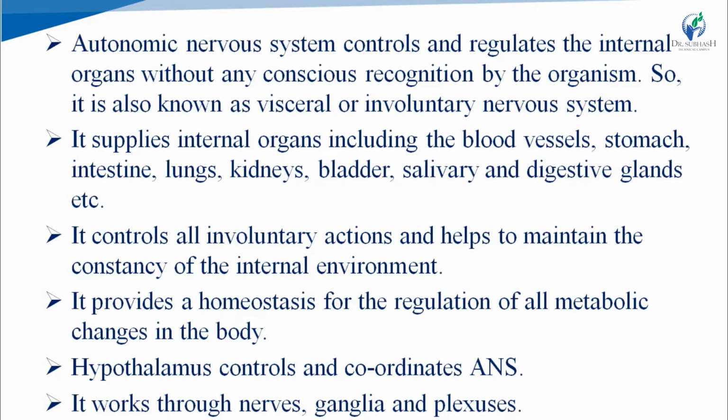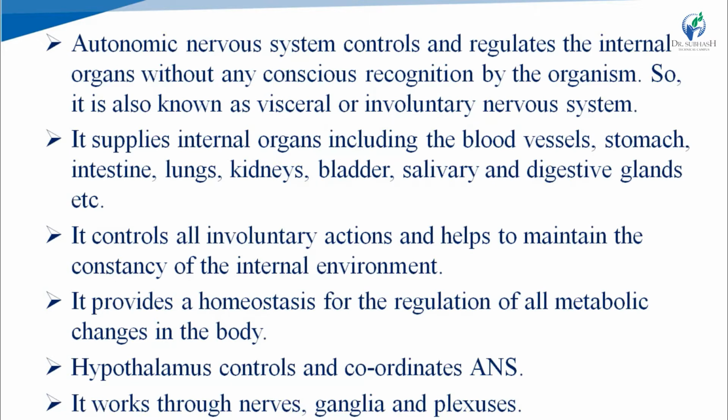Autonomic nervous system controls and regulates the internal organs without any conscious recognition by the organism. So, it is also known as visceral or involuntary nervous system. Means how our heart works is not under our consciousness. It works unconsciously. We cannot know how our heart works consciously. Means the function of autonomic nervous system is involuntary in nature and unconscious. So, ANS is also known as visceral or involuntary nervous system.